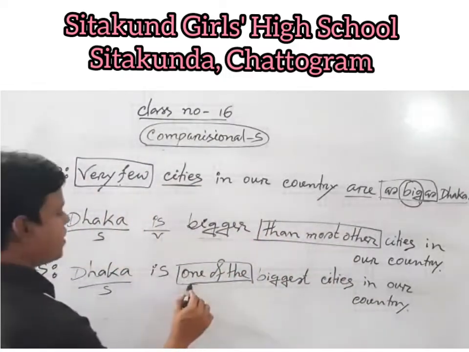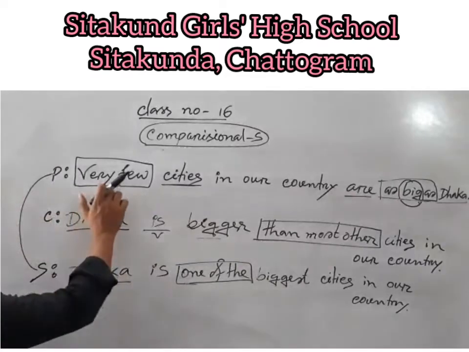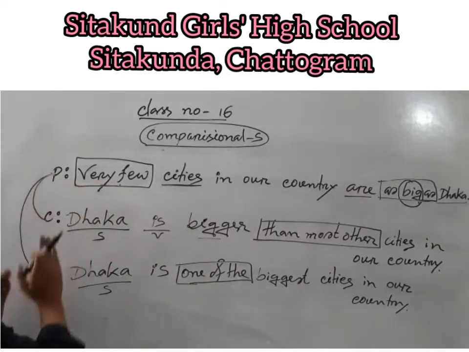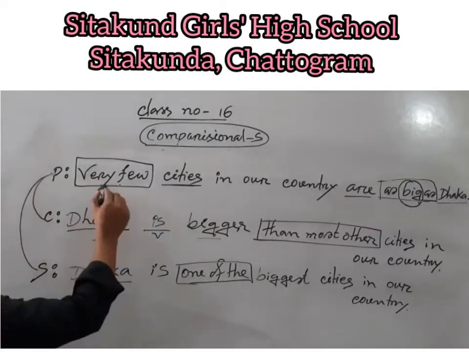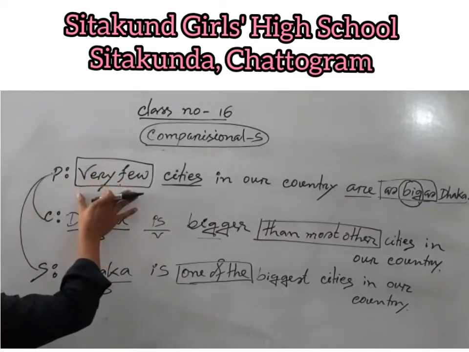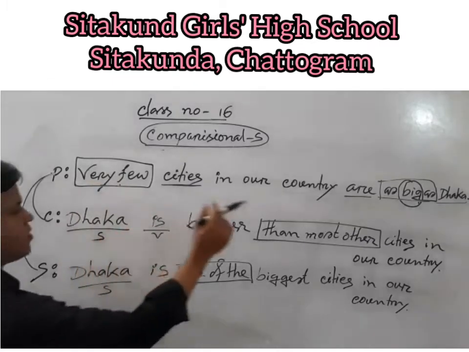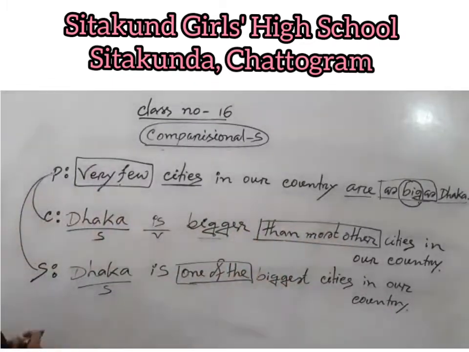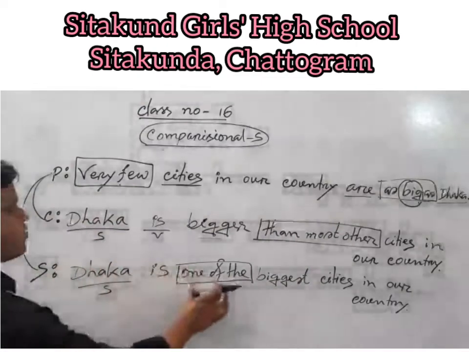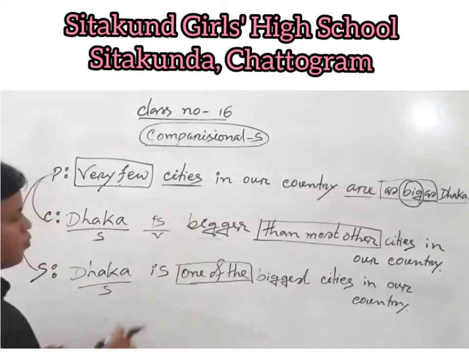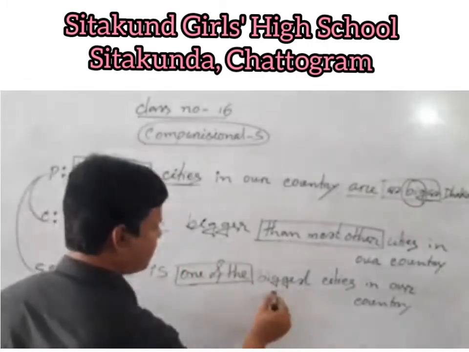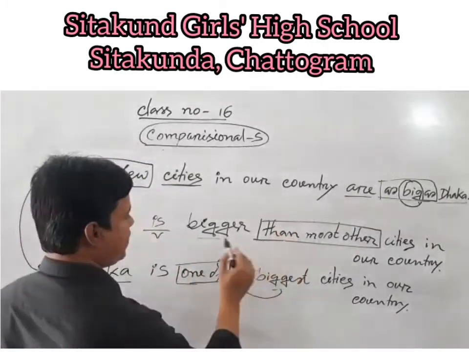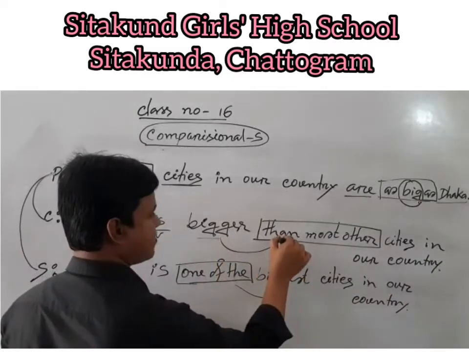and we have to use "one of the" in the superlative for "very few." Positive to comparative, positive to superlative. If a positive sentence starts with "very few," then we have to use "than most other" or "than many other" in the comparative, and we have to use "one of the" in the superlative. "One of the" will be used before the adjective, then "most other" or "many other" will be used after the adjective.